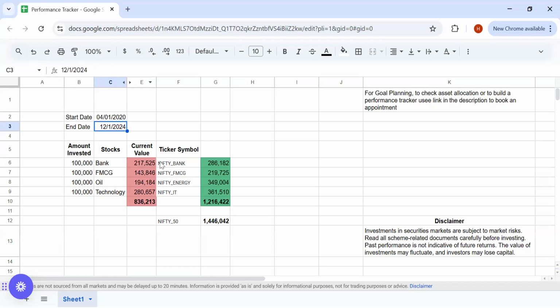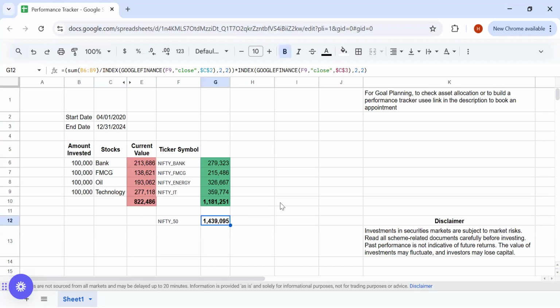So if you look at it, the same stocks were at 8 lakhs 36,000, which was pretty much a similar number before the COVID, right? And the thematics have done a lot better. When you look at it, it was something like 6.7 or 6.8. Right now, it would have been around 12 lakhs. Let's look at the 31st of December, so that the entire calendar year will be there. And Nifty 50 has done really well, right?